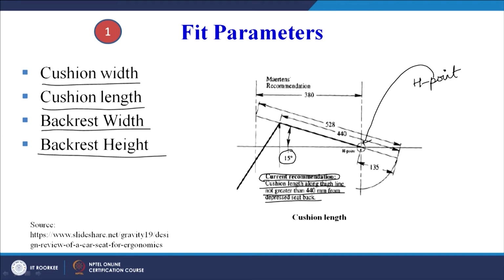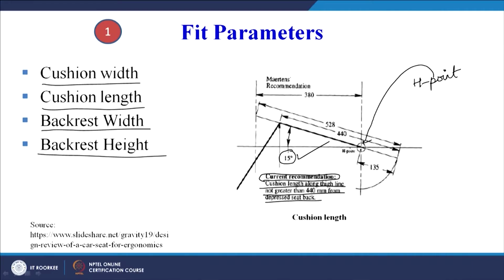Whenever you sit on a car seat or a driver seat, you will see that it is at an angle, it is not straight or leaning down like this, it is slightly at an angle, and that prescribed angle is 15 degrees, and this is the H point. When we go to the next slide, you will easily be able to understand what this H point is. So this is the length, that is 440 millimeter from the depressed seat back.